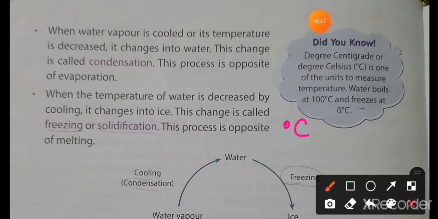This is the degree centigrade or degree Celsius. It is the unit to measure the temperature, and the water boils at 100 degree centigrade and freezes, that means changes into ice cubes, at 0 degree centigrade.